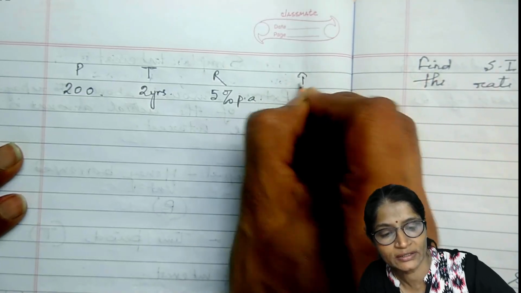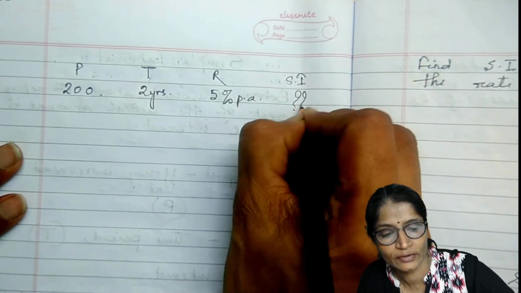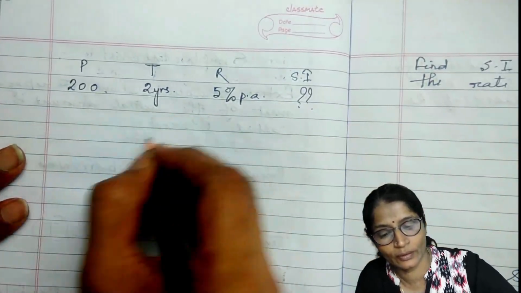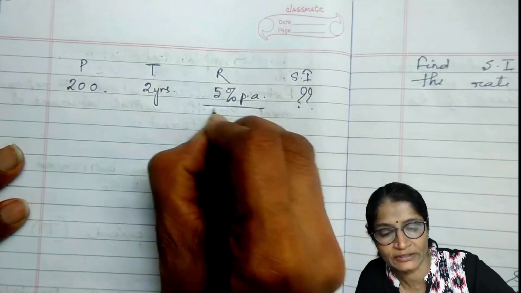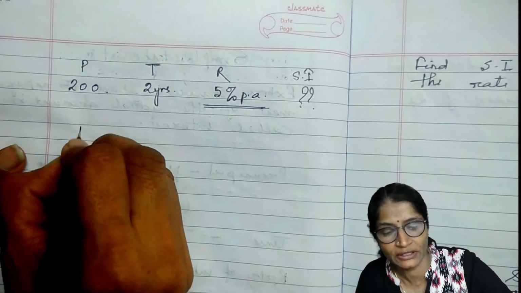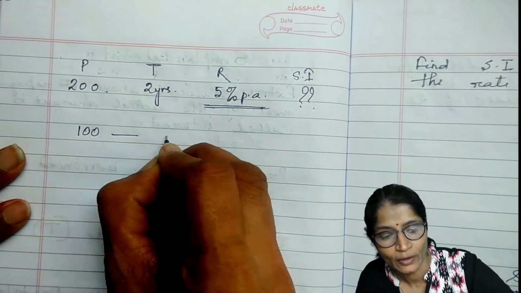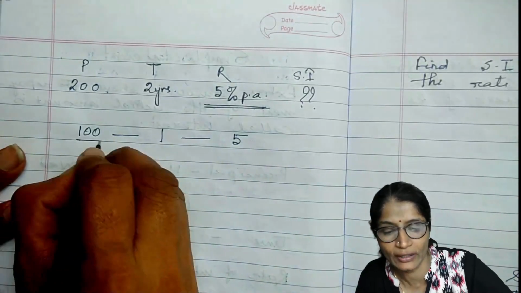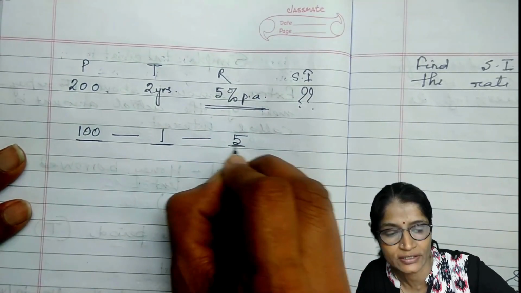Then what is the SI, is the question. Here 5% per annum means on 100 rupees for 1 year the interest is 5.